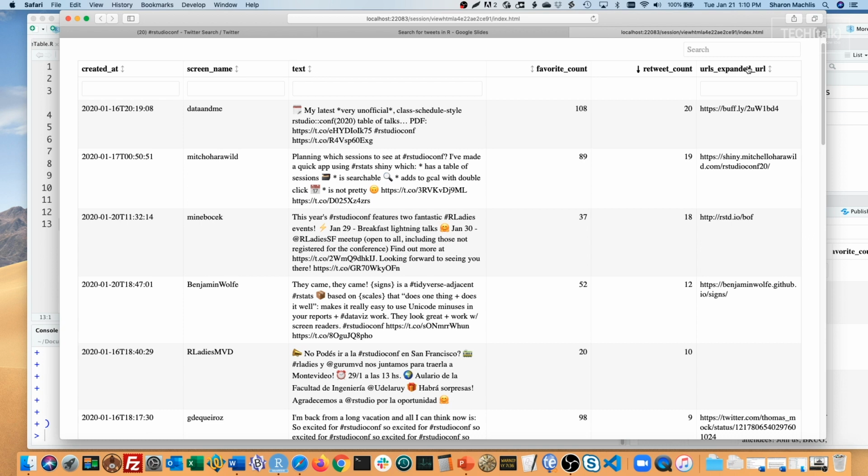Right now, though, I can't click to see anything. I can't click to see the original tweet. I can't click the URLs. So I need to create the HTML for clickable links in my R code. Let me go back to my tweets data frame and do that.